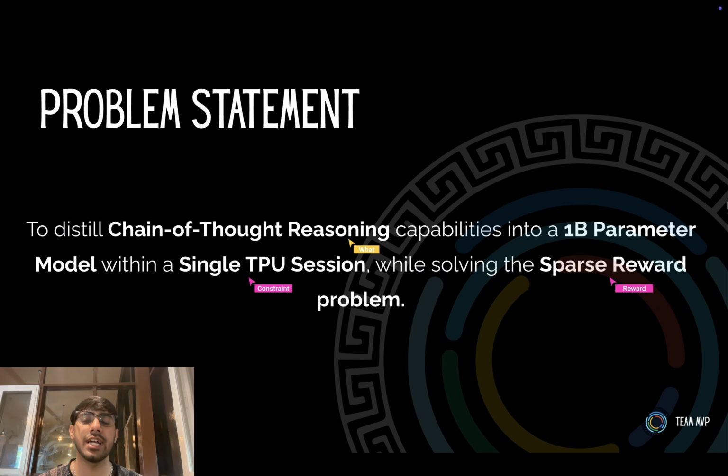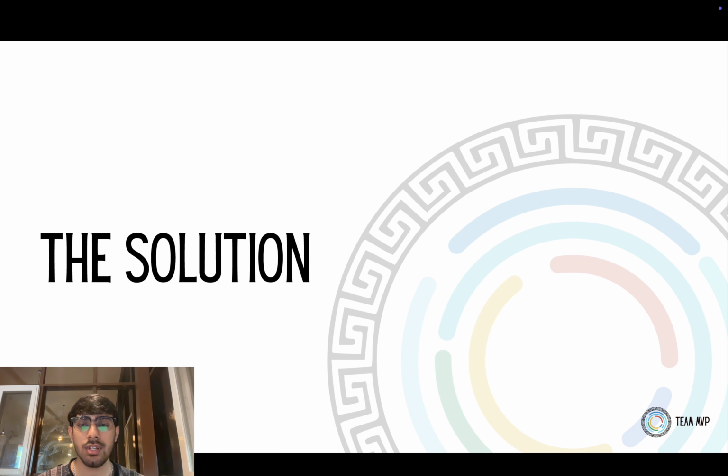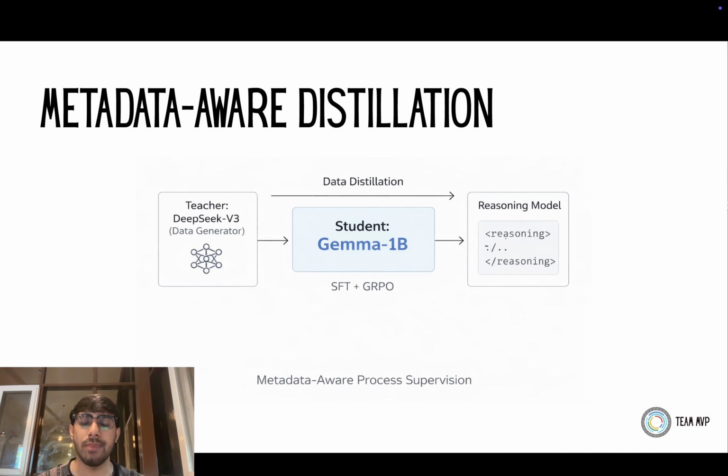This was the problem statement that was given to us, which I've just written down in a single line. We had to add chain of thought reasoning capabilities to Gemma 1 billion parametered model within a single TPU session. And also we had to tackle the problem of sparse rewards. So the solution that I had come up with was to have a metadata aware distillation process. The data distillation that happened was using the DeepSeek V3 model. And we basically used SFT, as in supervised fine tuning, and GRPO to get the final reasoning model.